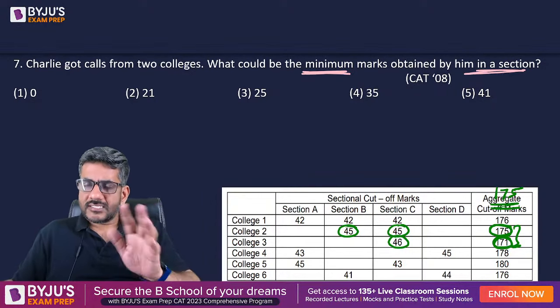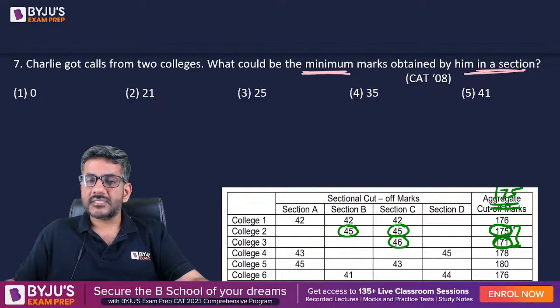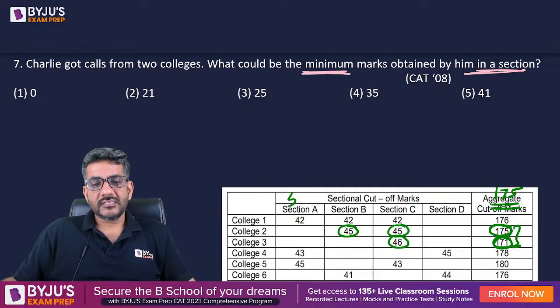So let's try to minimize the score in a section. To minimize the score in a section, maximize the score in the other sections. I mean, in section A, let us say he scored 50. In section B, let us say he scored 50. In section C, let us say he scored 50.